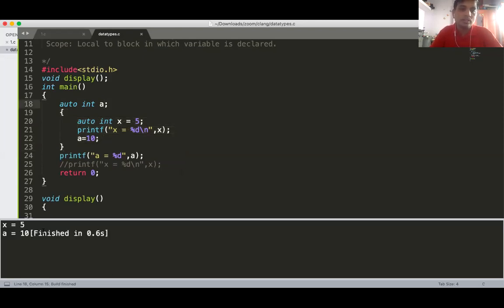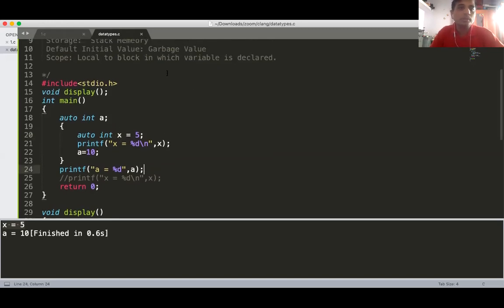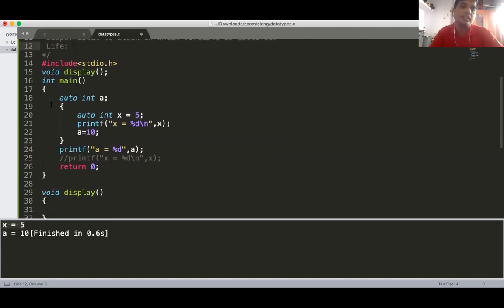So you will get X as 5 and you have modified A to 10. So in the inner block, this variable is available, but to the outer block, the inner variable is not available. So remember that scope is local to the block in which the variable is defined. The next one is, what is the life of the variable?